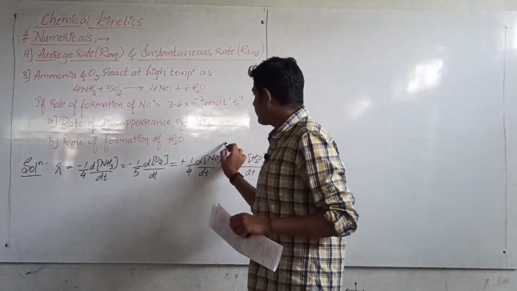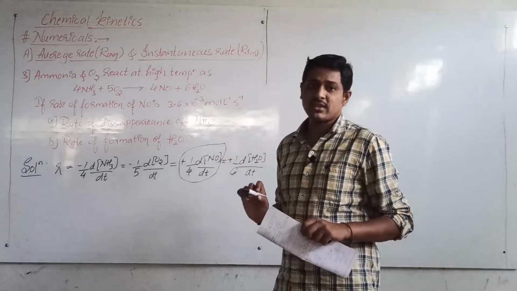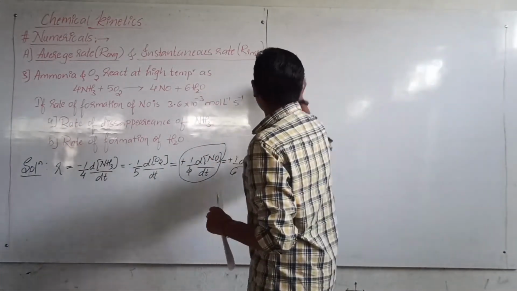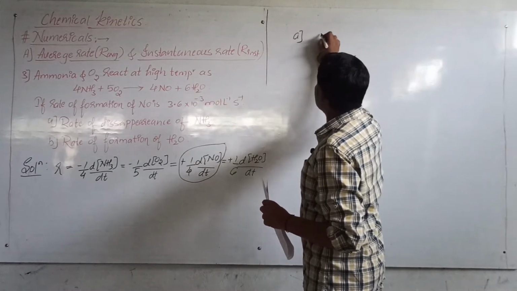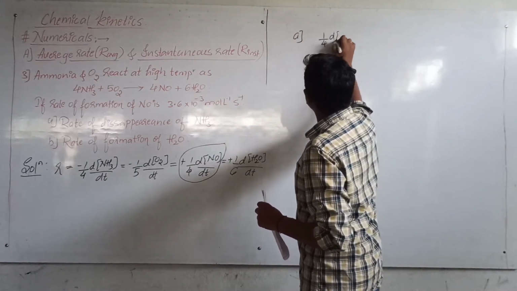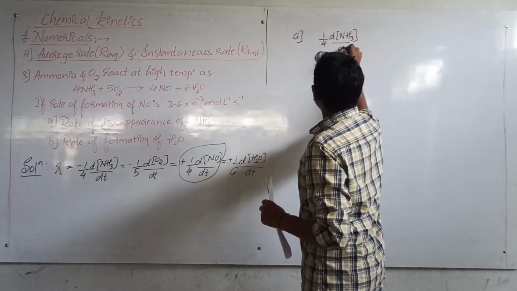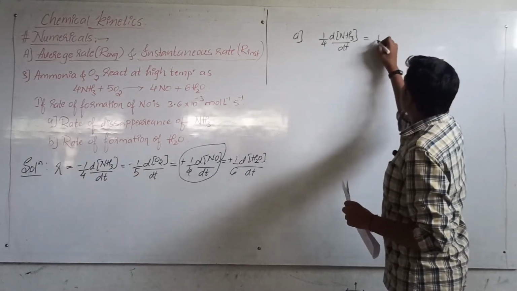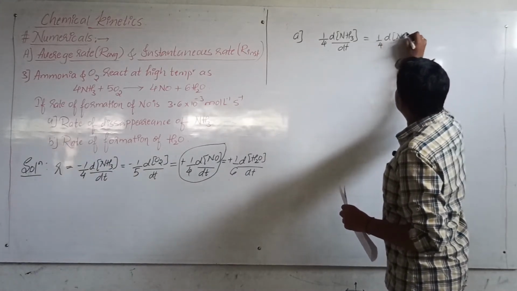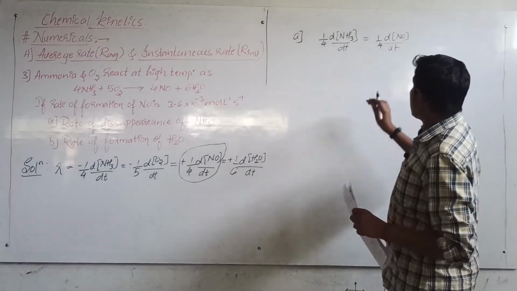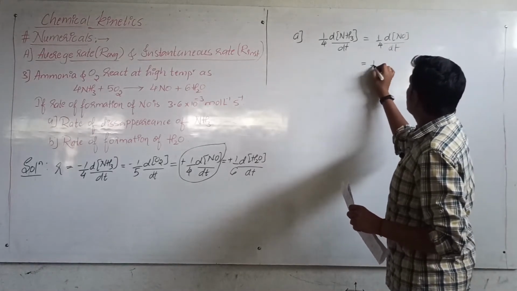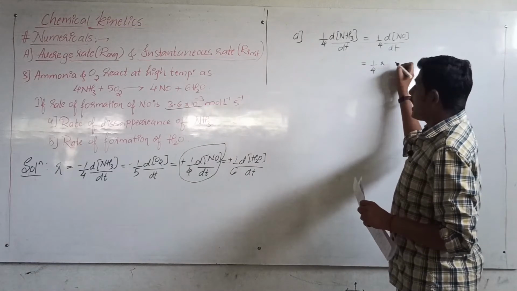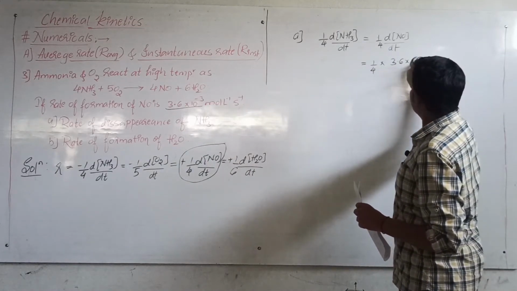Now what they have given is this value, and they are asking for the rate of formation, meaning only this part. So first, part A, how do we solve it? We know that 1/4 d[NH3]/dt is equal to, since the equal symbol is there and these are equated directly, 1/4 d[NO]/dt. Now they have given this, so it will become 1/4 multiplied by 3.6 × 10^-3.